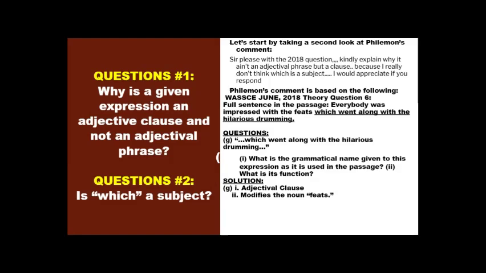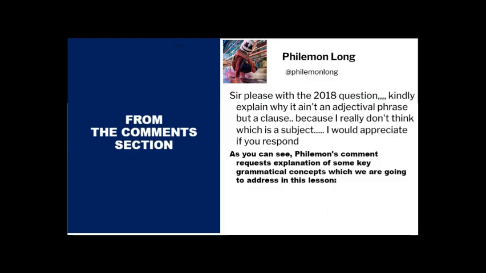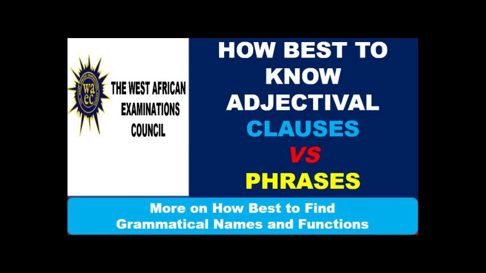And I did a video, of course, which you can watch if you have not. Philemon's comment is based on that video that I did. That video is titled How Best to Find Grammatical Names and Functions.